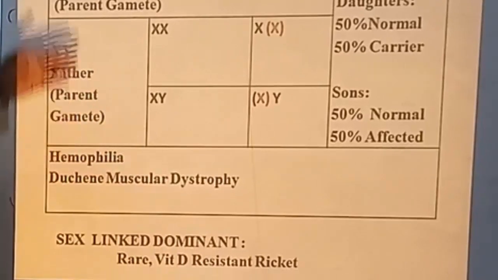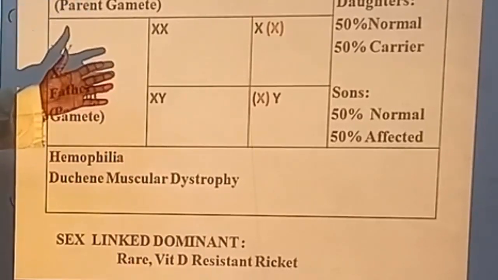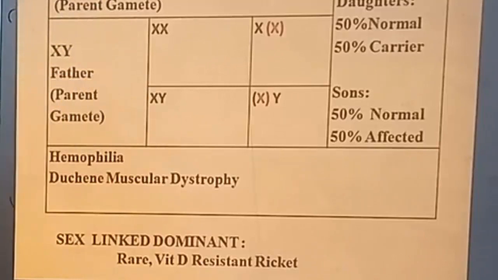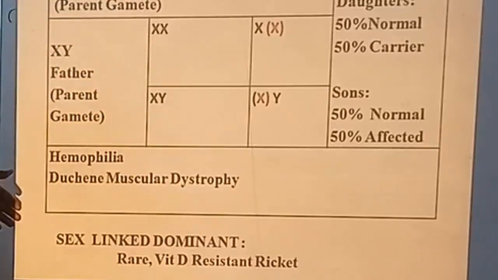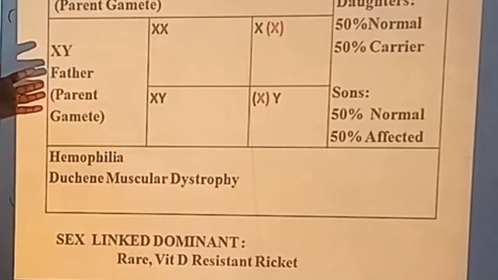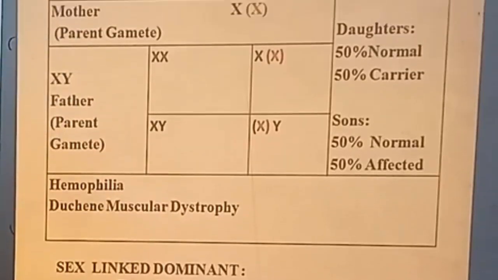These are the classical examples of autosomal dominant, autosomal recessive and sex-linked recessive inheritance. Sex-linked dominant is very rare. One example is vitamin D resistant rickets. So these are the Mendelian types of inheritance, which are monogenic defects.